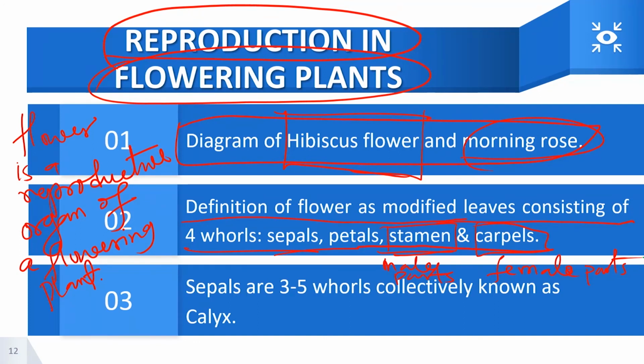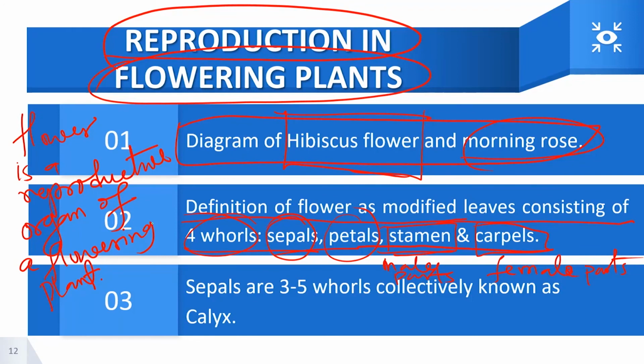Now, the sepals and the petals are the leaf-like whorls around the flower that ensure that the flower is held together, and they are responsible for attracting pollinating agents, which we are going to be talking about as we continue.